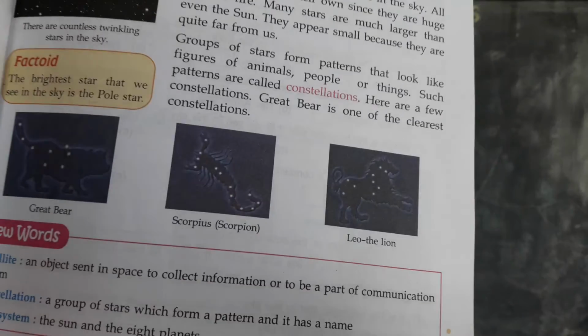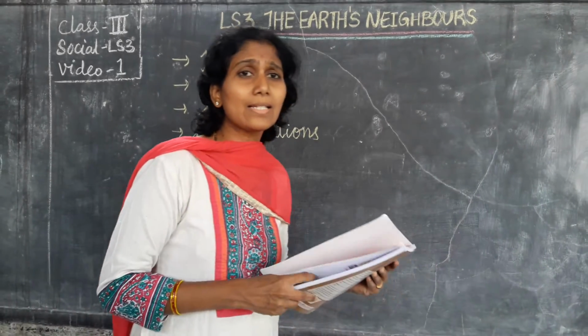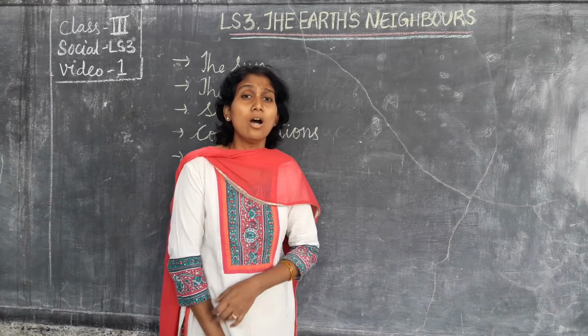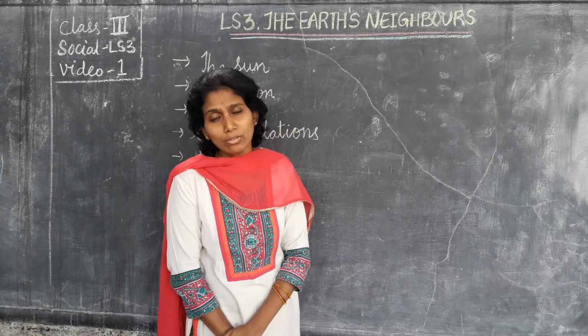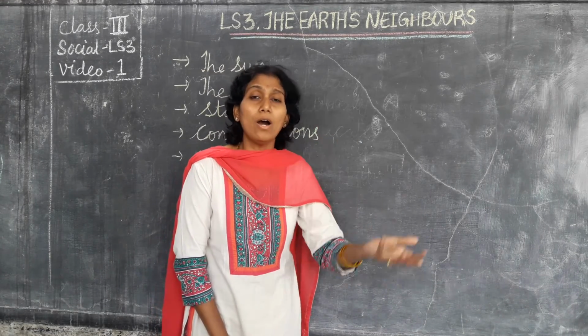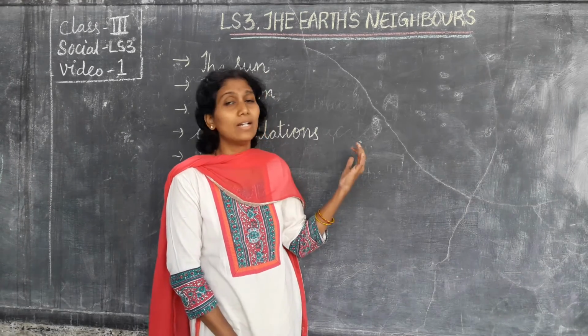The sun, the moon and the stars are the neighbors of the earth. Now you understand how the moon looks, how the sun looks, how the stars are, and how far the stars are from the earth. This is all we learned in this lesson.